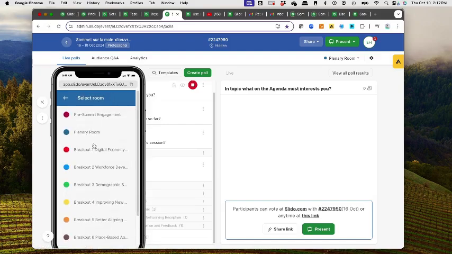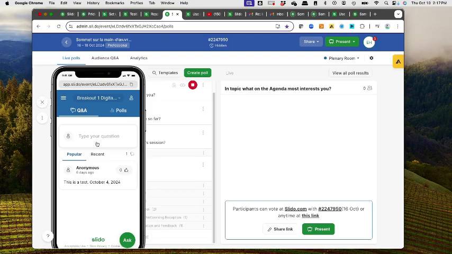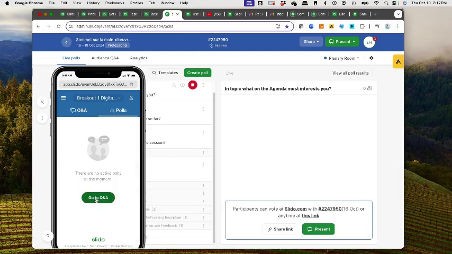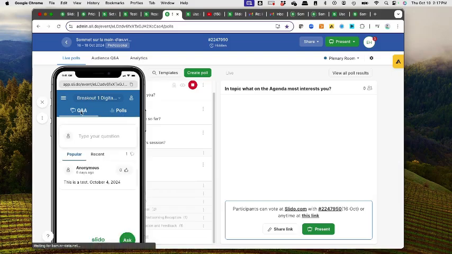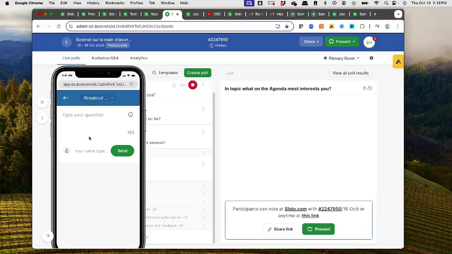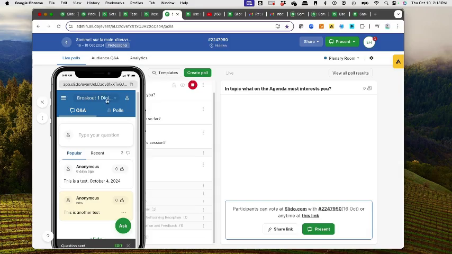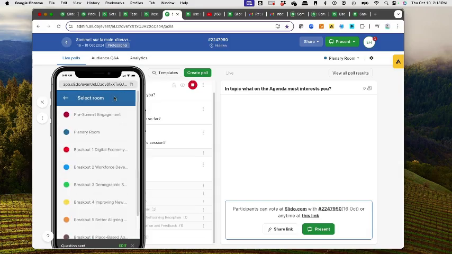And if they go into one of the breakouts, I don't have any polls active for breakout 1 right now, so they don't see any polls, but they can go into the question and answer. That was just me doing a test. And likewise, you could do something in there as well. This is another test. And we'll clear all this data out, so we don't have to worry about that.